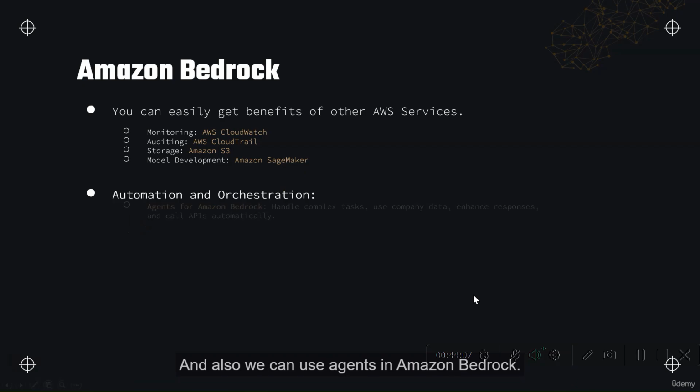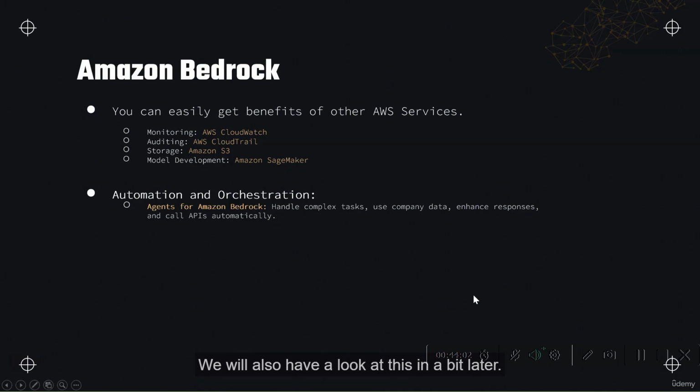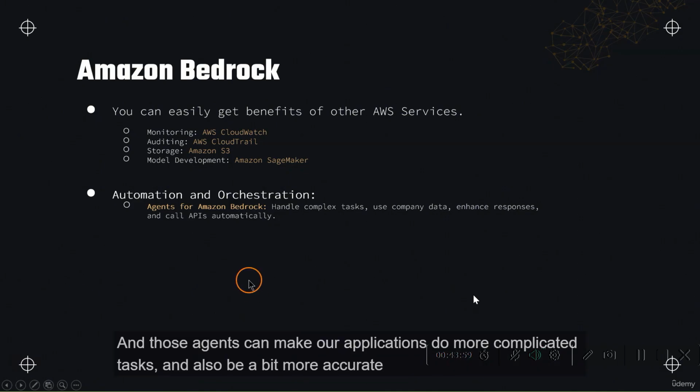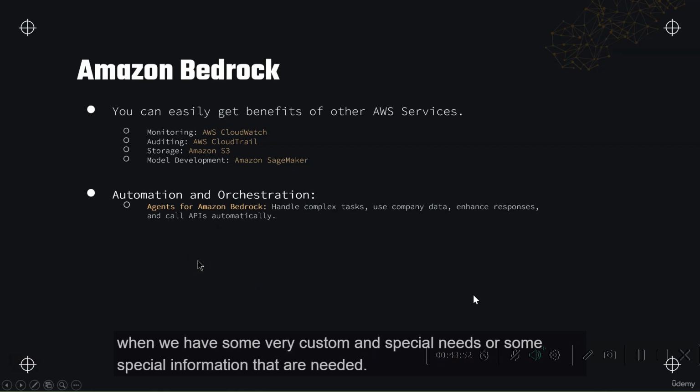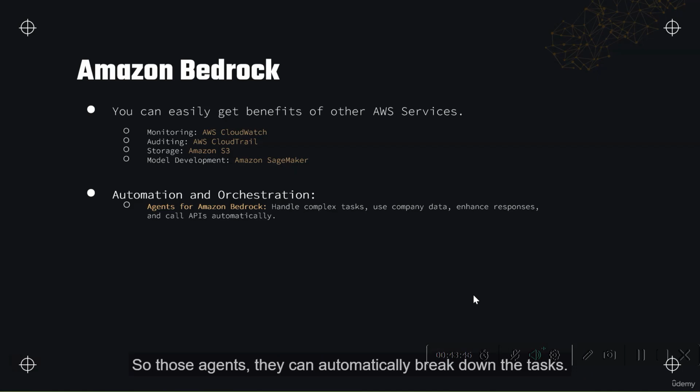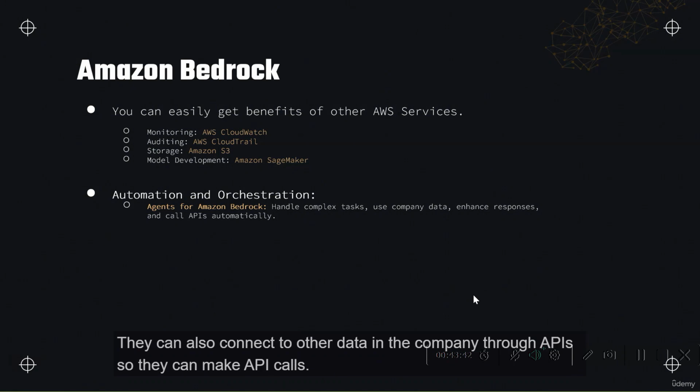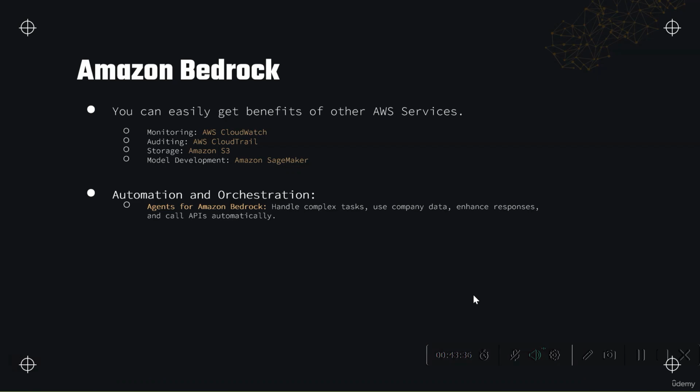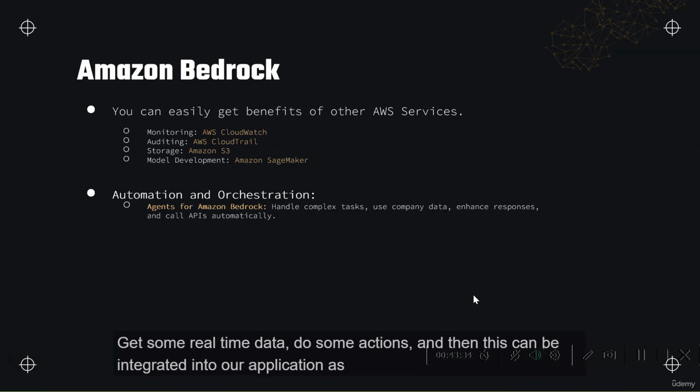And also we can use agents in Amazon Bedrock. We will have a look at this a bit later, so that's a bit more advanced. Those agents can make our applications do more complicated tasks and also be a bit more accurate when we have some very custom and special needs or special information that is needed. Those agents can automatically break down the tasks. They can also connect to other data in the company through APIs, so they can make API calls. Like this we can get some real-time data, do some actions, and then this can be integrated into our application as well.